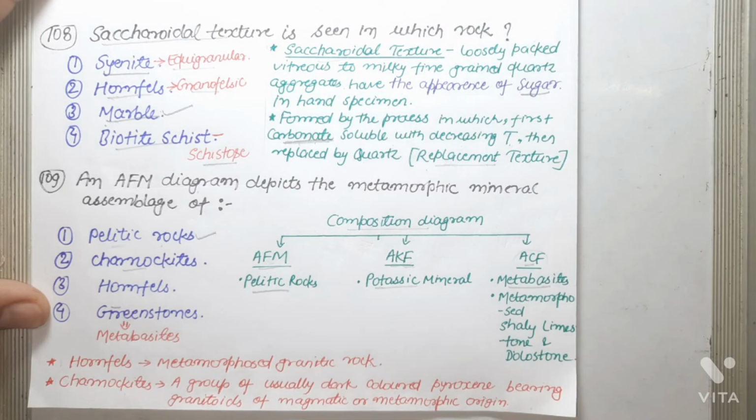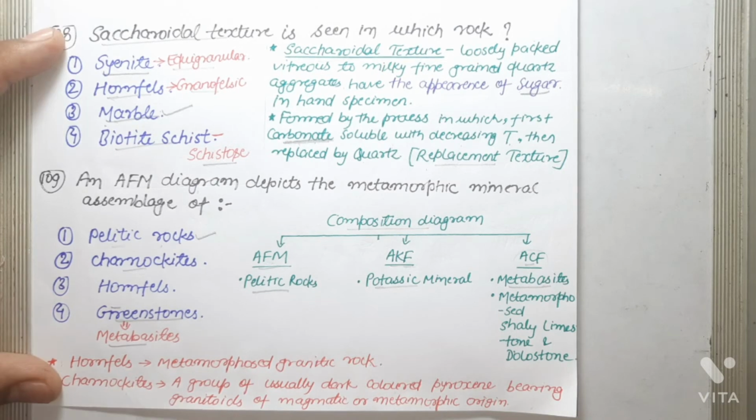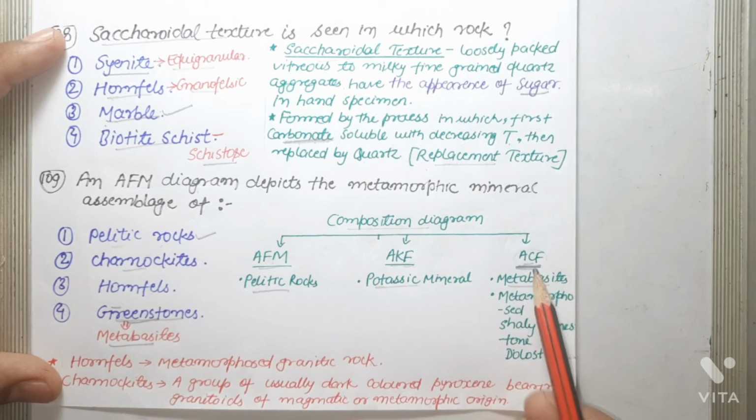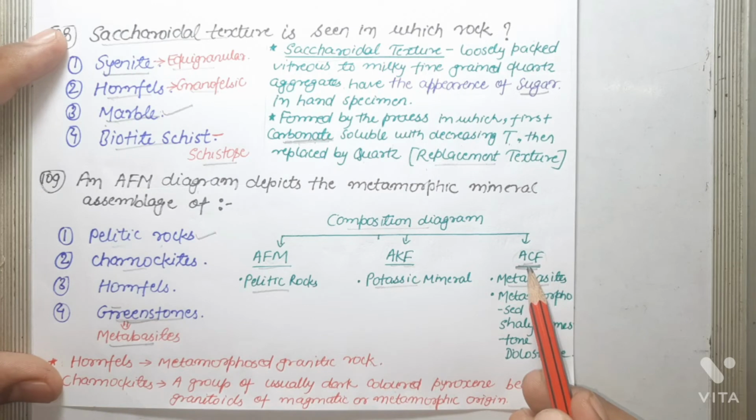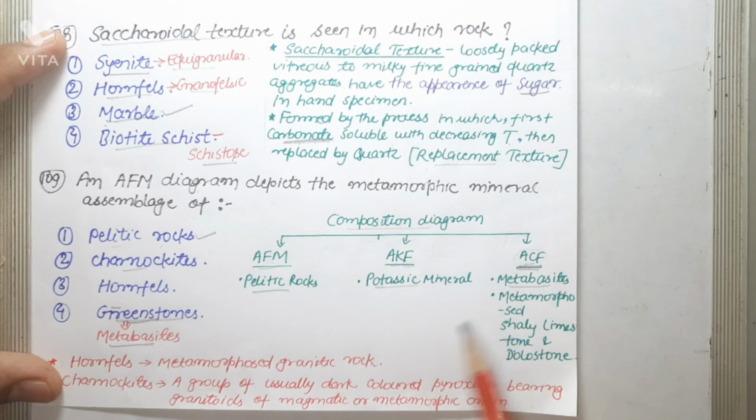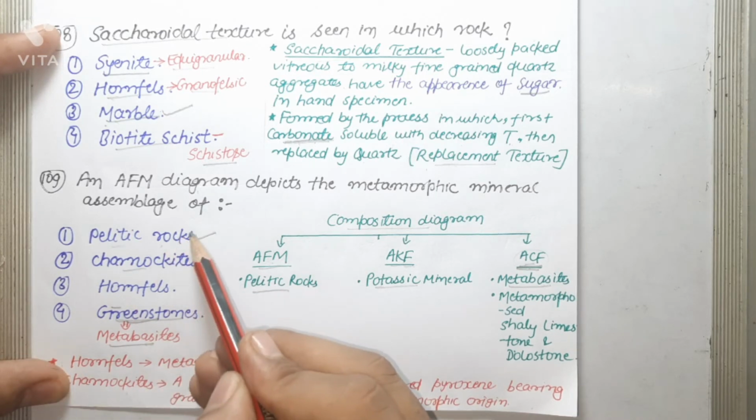Greenstone is a metabasite, and the composition diagram used to represent metabasites is ACF. In an ACF diagram, pelitic composition is near point A, calcareous composition is near point C, and ultramafic composition is near point F. AKF diagram is used to represent pelitic and quartzofeldspathic composition, but AFM diagram is used to represent only pelitic composition. So the correct answer of this question is pelitic rocks.